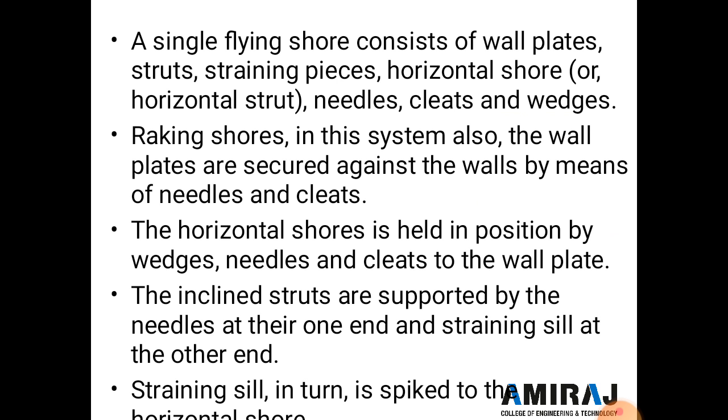The needle and cleat are fixed to the wall plate. The inclined struts are supported by the needles at one end, and the standing piece at the other end.